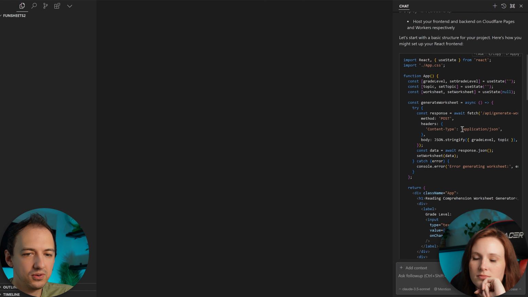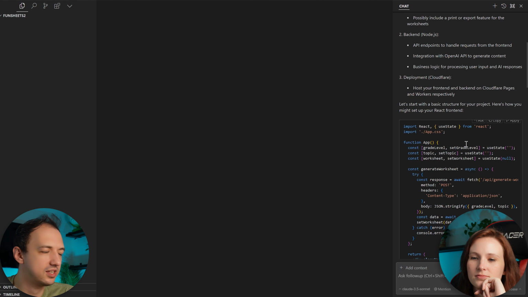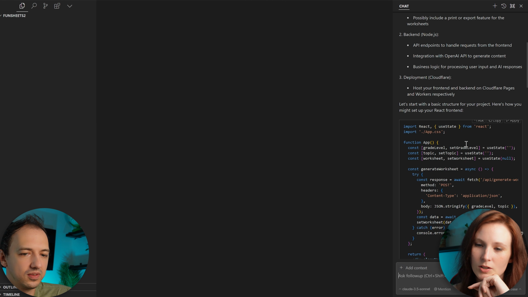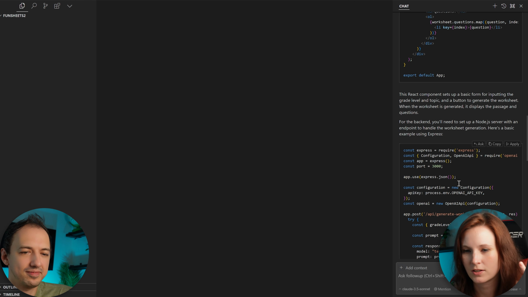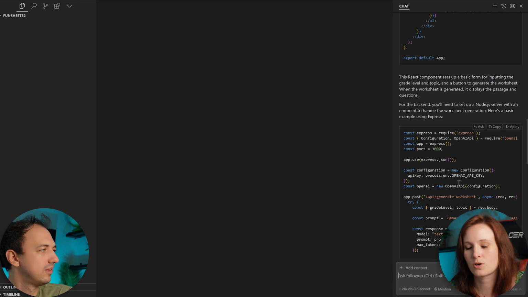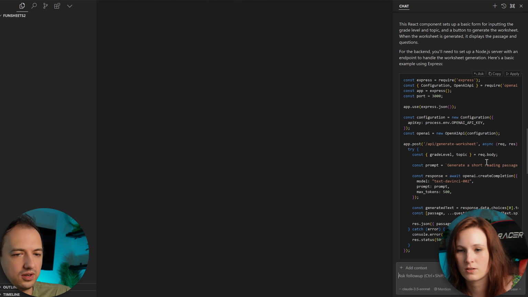Here's how you might set up your React front end. So what are your thoughts? What's your first reaction, seeing all this code? Kind of overwhelmed, I guess. Like I feel like I need to read all of it, you know what I mean? Because I'm not really sure what to do with the code it's giving me. So I feel like I don't know where to put it either. Okay. What do I do next?